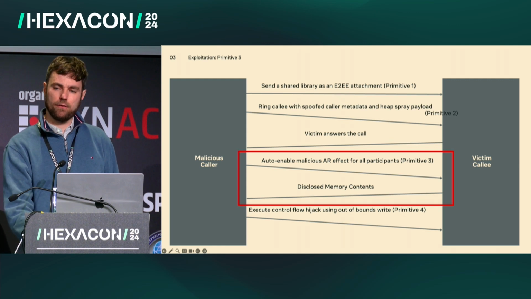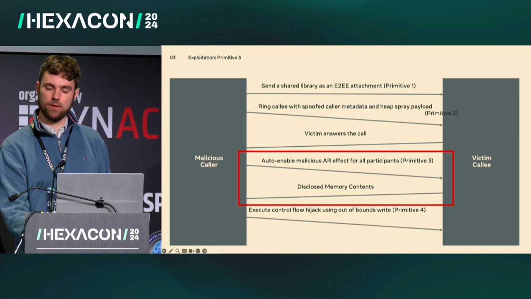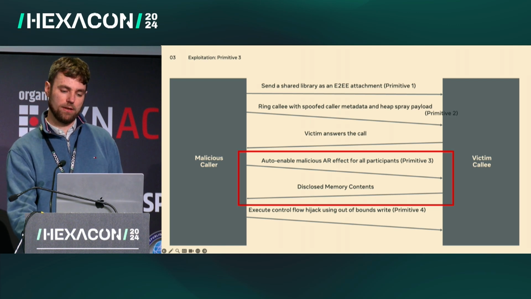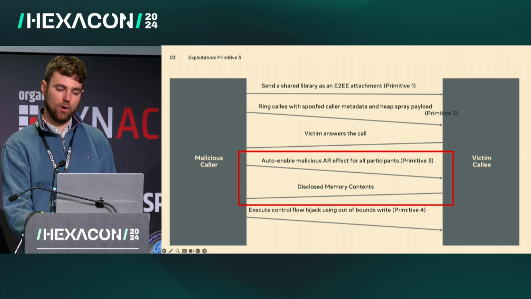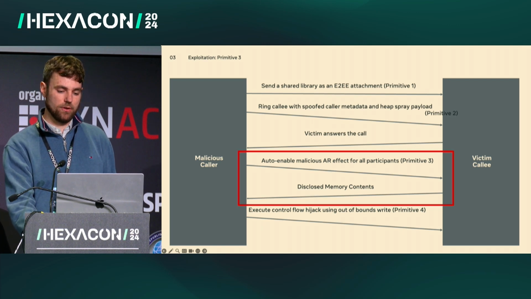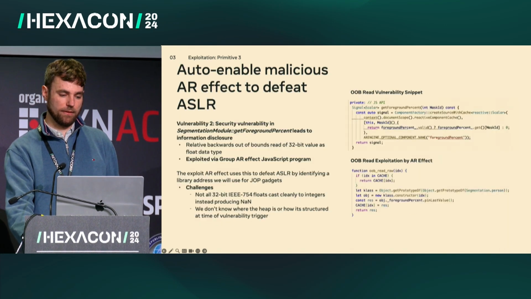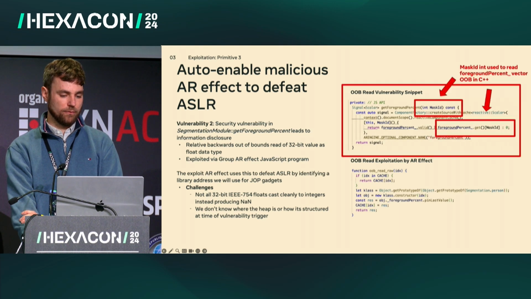Remember, Spark AR effects are programmable interactive video calling effects that you can program using a JavaScript API. We're able to enable that effect for all participants, even in a group call, giving us JavaScript execution on all participants' clients. Then we use a vulnerability within the JavaScript API to disclose some memory contents for our ASLR bypass. The vulnerable API we targeted is called getForeground%.